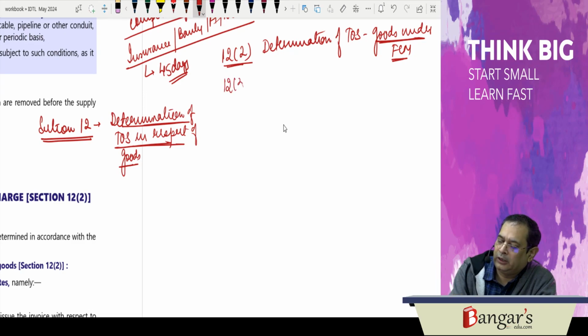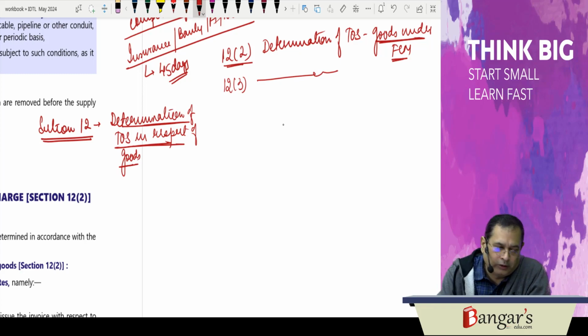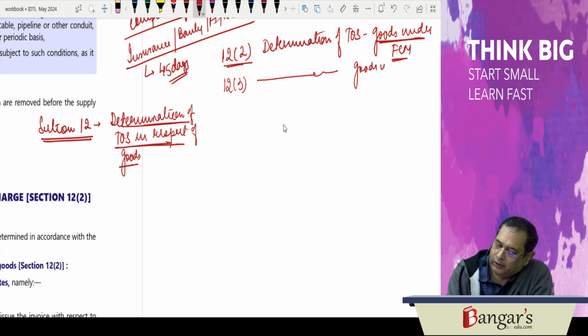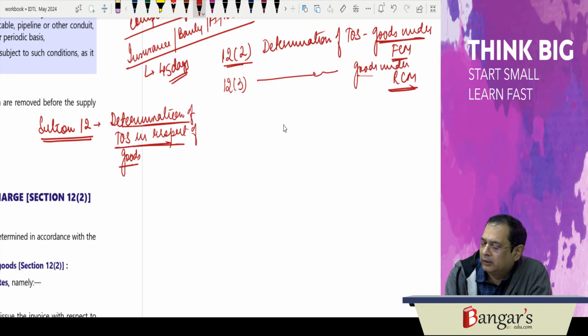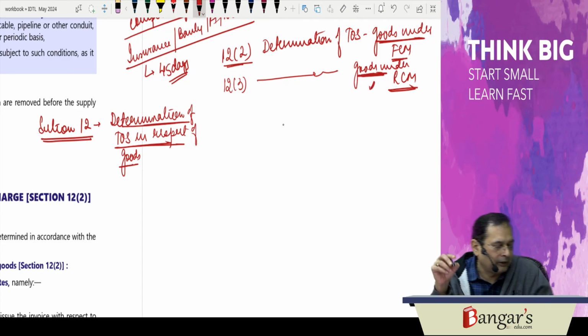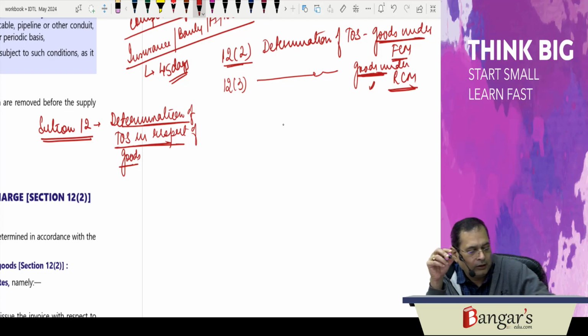Then 12.3 is dealing with determination of time of supply in case of goods under reverse charge mechanism. If the goods are chargeable to tax under RCM, how will you determine it? That is governed by the provisions of section 12, subsection 3.